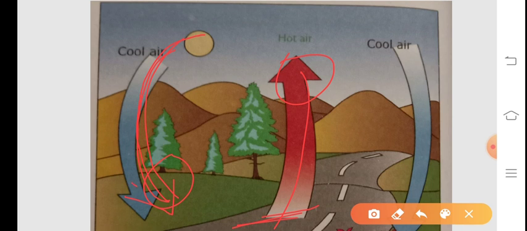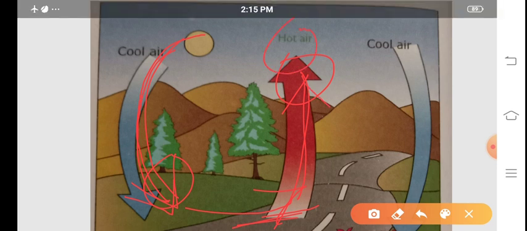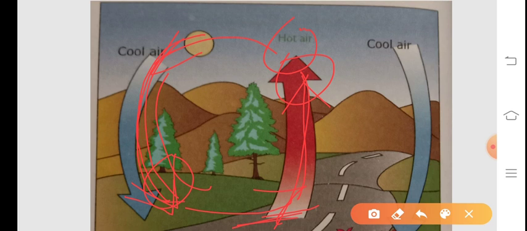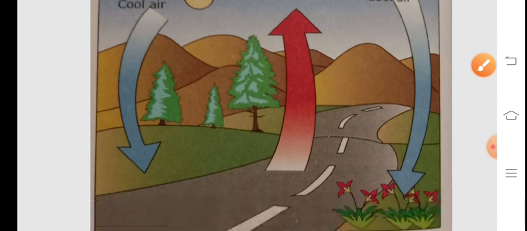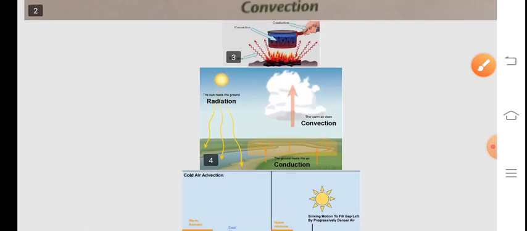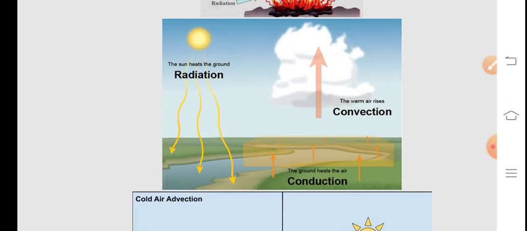So cool air moves towards the surface, is heated up and rises as hot air, and again cools down and moves towards the surface. This process is called convection. Then the second point is conduction.